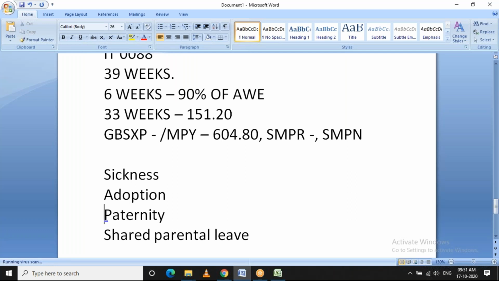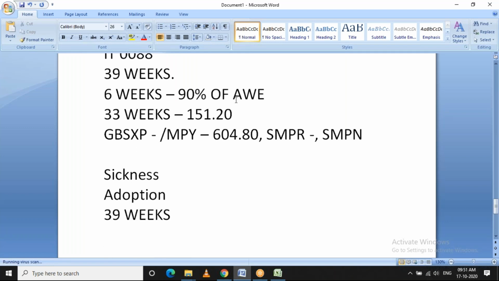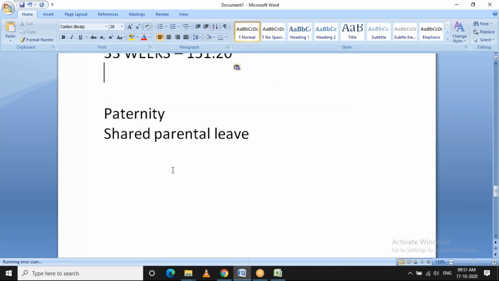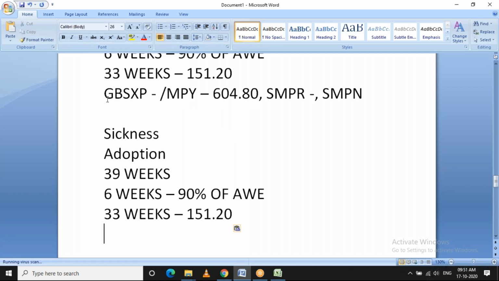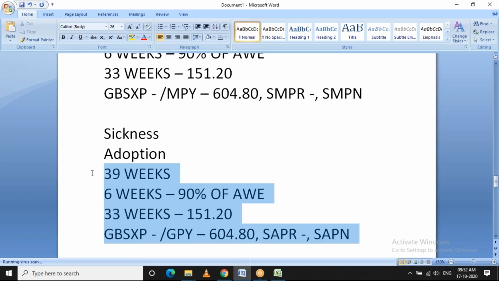And similar to maternity, even adoption is for 39 weeks. The same concept applies here. 6 weeks at 90% and 33 weeks at the standard rate will be paid. And function GPXSP does the same calculation. Then the base type generated will be /GPY, SAPR, SAPA. This is again the weekly payment.